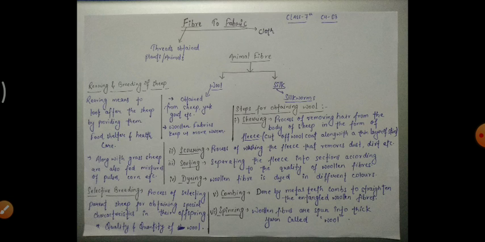If the animals are healthy, then the product which we get from them will be of good quality along with quantity.